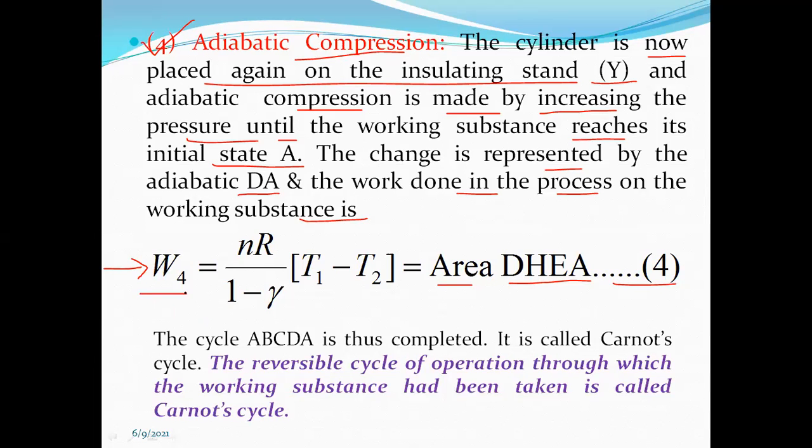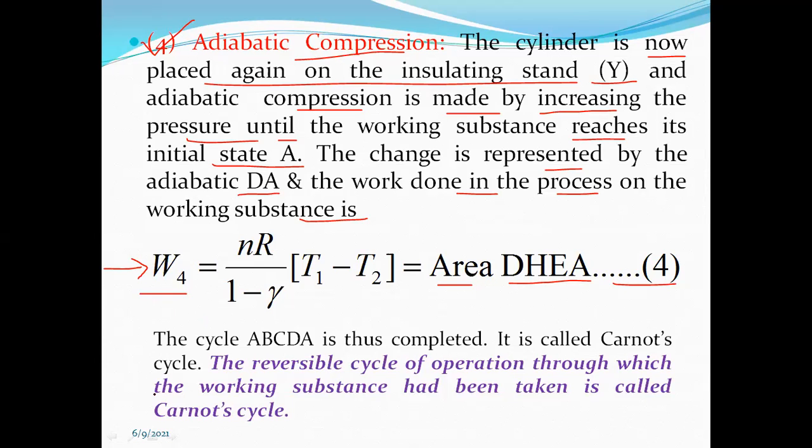So if we discuss the processes together, adiabatic compression, isothermal compression, then adiabatic expansion and isothermal expansion in the reverse manner, that is 4 3 2 1 or 1 2 3 4, whatever it is, this is the reversible cycle.